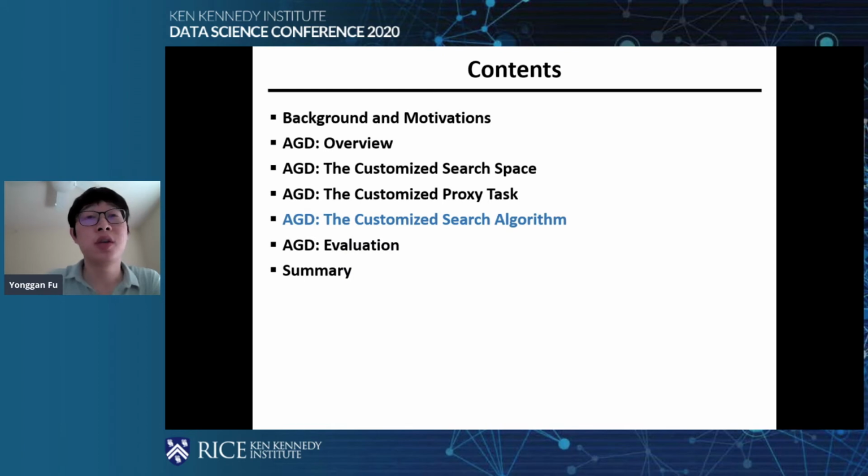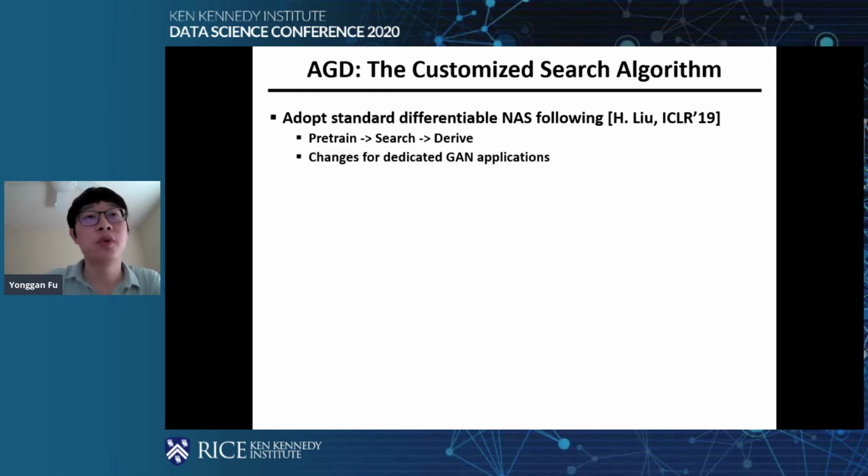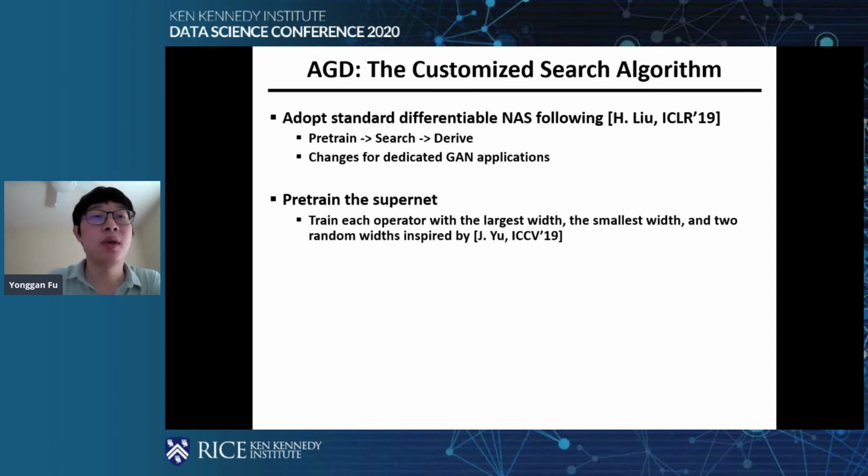Finally, for the search algorithm, we follow the standard differentiable NAS methods. We first pre-train the supernet and then do the search, and finally derive the final network based on the gamma and alpha mentioned before. We also customize it for our dedicated GAN applications. Since we simultaneously search for width and operators, we pre-train the supernet to make the evaluation of different operators more fair during the search.